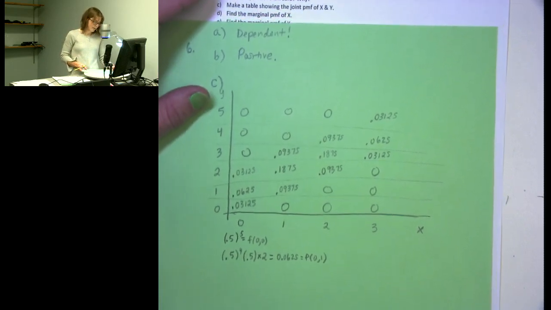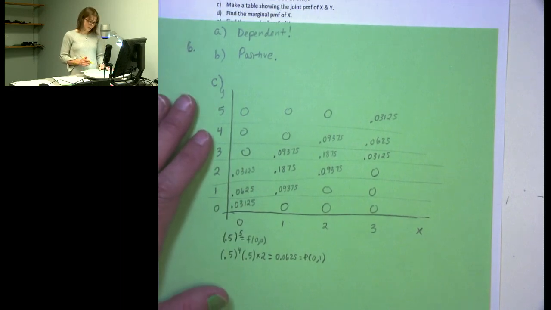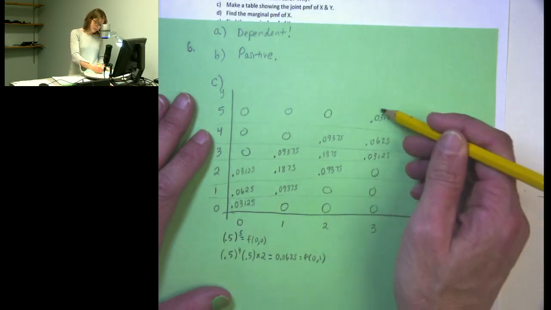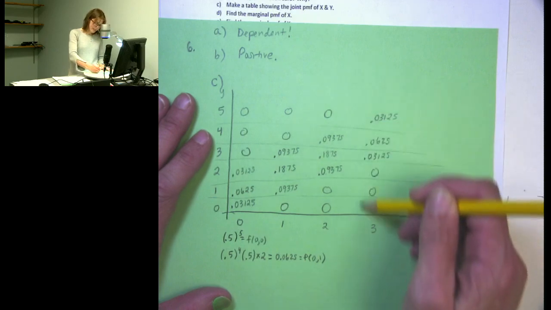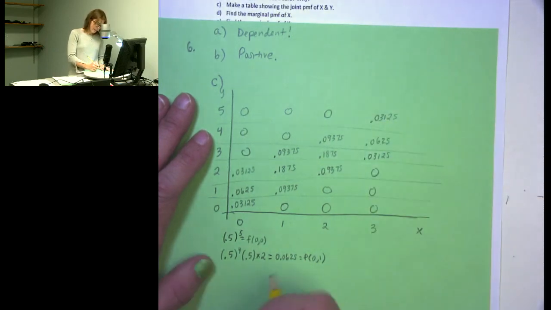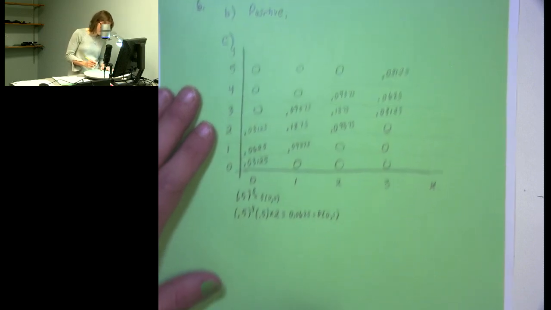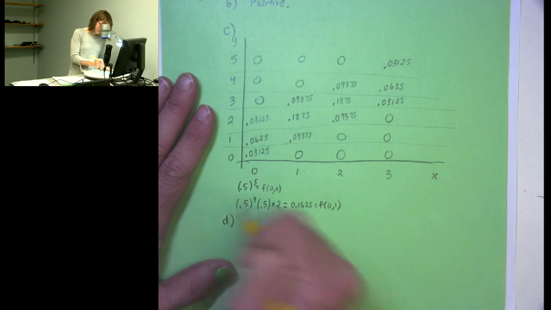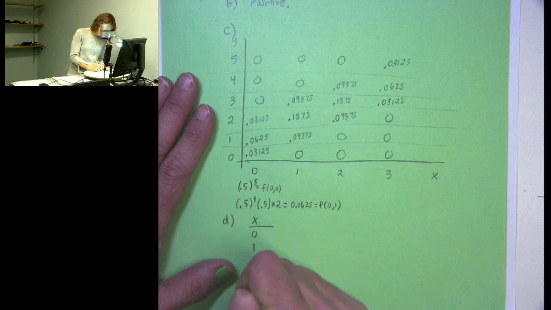Now, once we have the joint probability mass function, we want to find the probability mass function of X, the marginal one. So to do that, I'm going to think about, okay, for each value of X, I'm going to add up the probabilities. So that's part D down here. So X can take on the values 0, 1, 2, and 3.